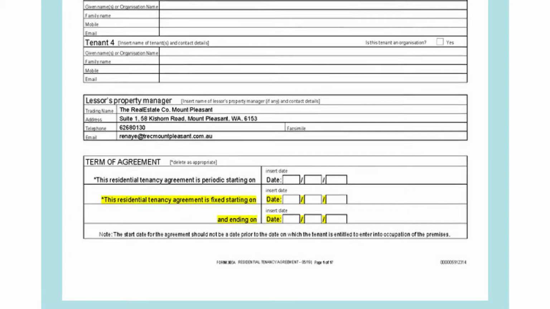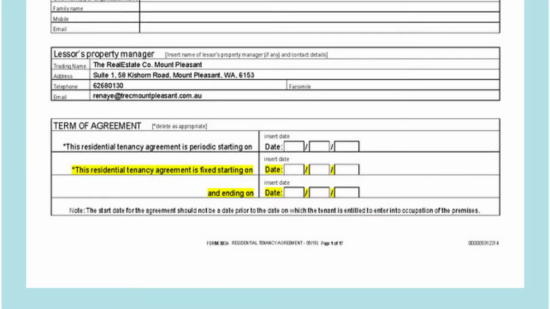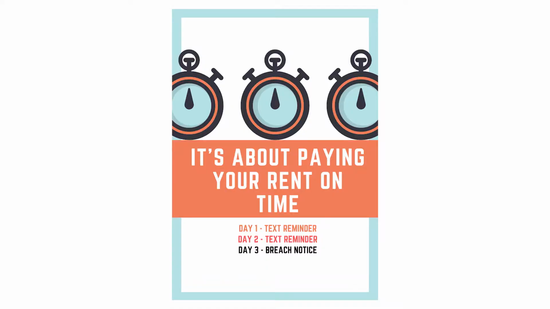Let's look at the start and end date of your lease. Are these correct? Method and timing of the agreed rental payments. It's good to know that your rent is due on a weekly basis, and if you would like to change to fortnightly or calendar monthly payments, please email your property manager.